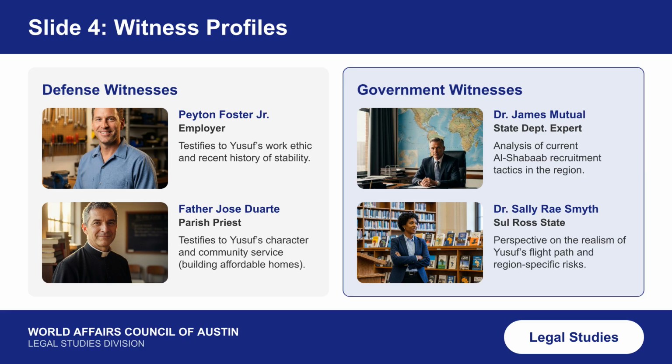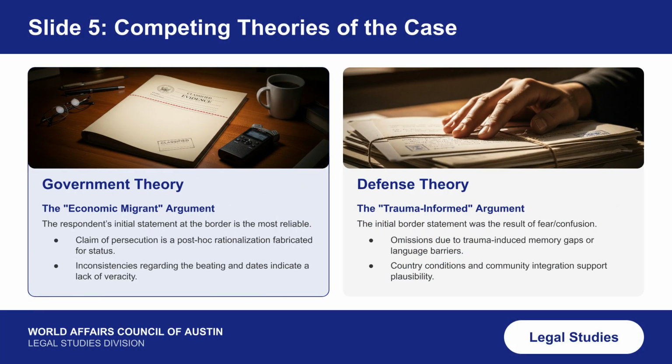The defense presents the employer, testifying to Yusuf's work ethic and stability, and the parish priest, speaking to his character and community service. Government witnesses include Dr. Mutual, an expert on al-Shabaab tactics, and Dr. Smythe, who offers perspective on the risks of Yusuf's flight path. The government's economic migrant theory holds that Yusuf's initial statement is reliable, and his claims of persecution are fabricated. The defense's trauma-informed argument counters that initial omissions are due to trauma or language barriers, and his community integration supports his plausibility.